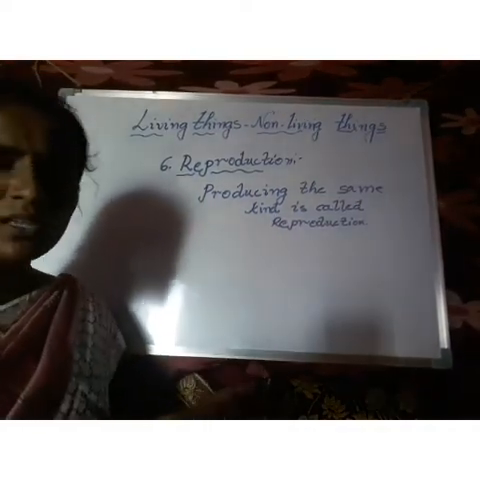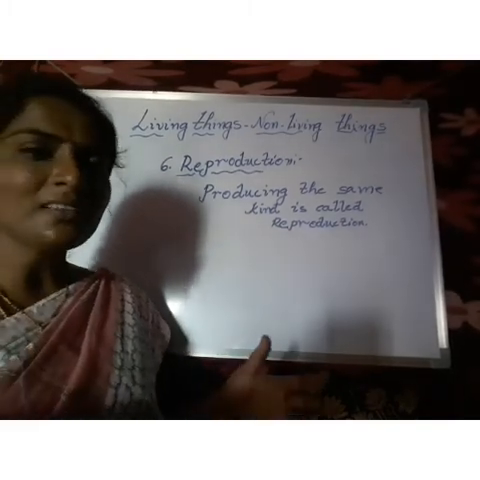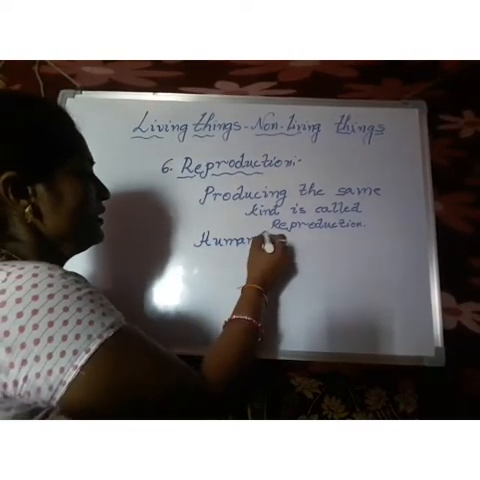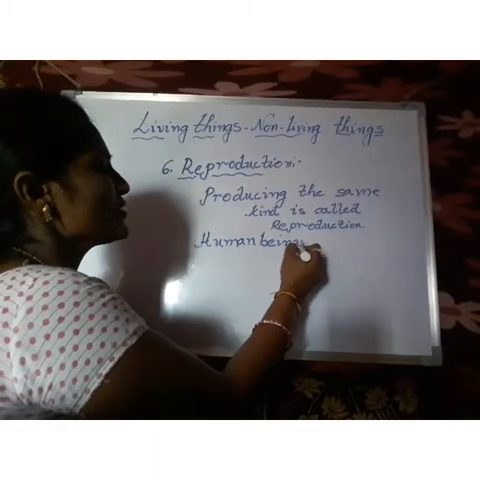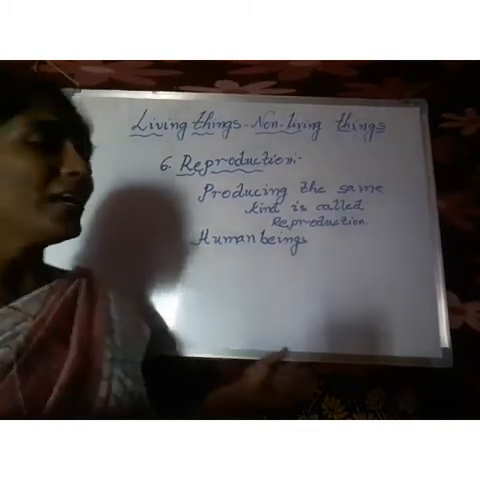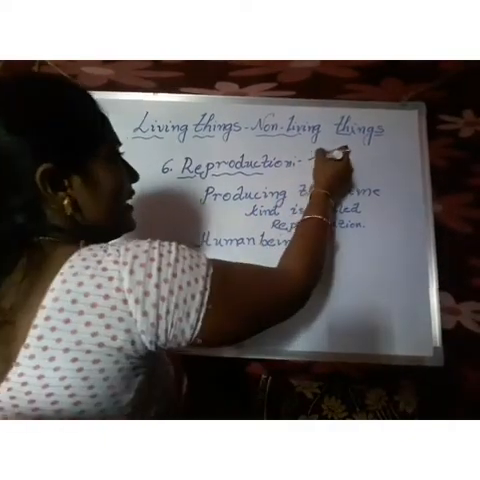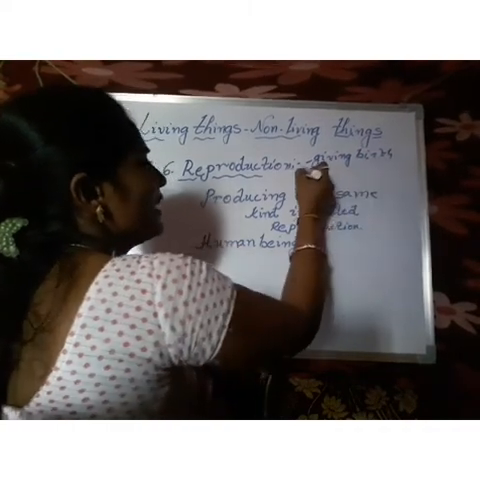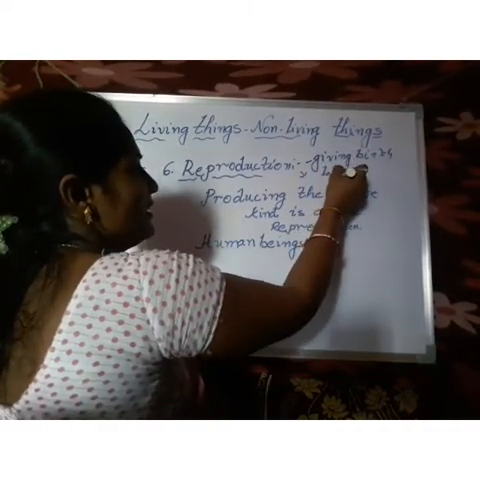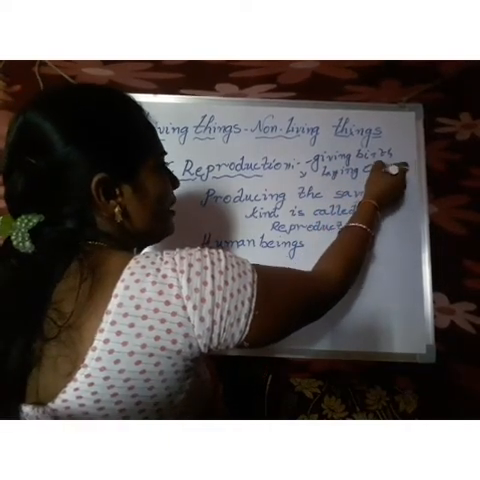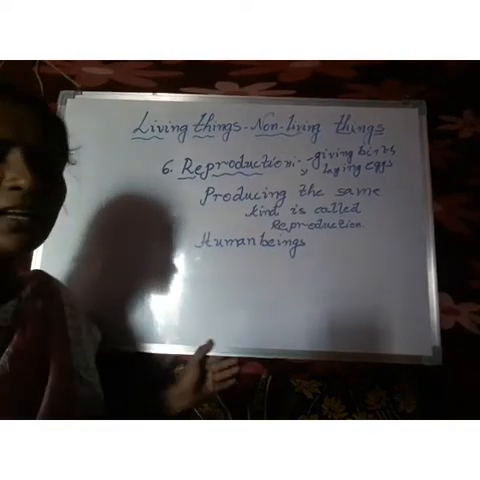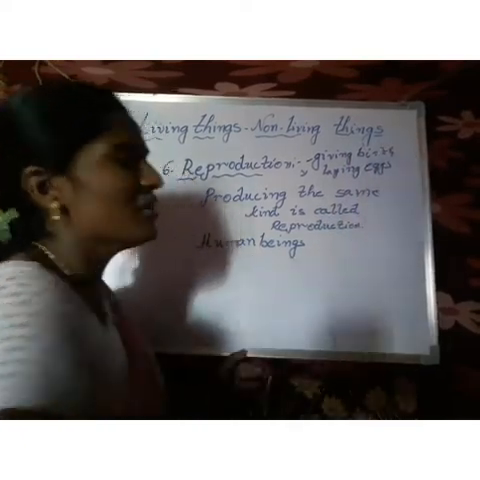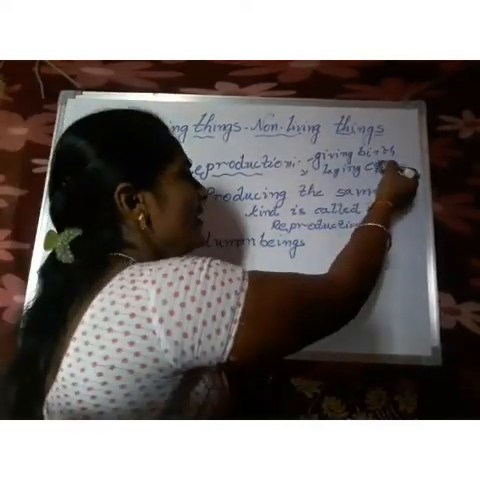See, what is meant by producing? Here they are generating their same kind. For example, human beings. For reproduction, it goes in two ways. One is by giving birth, and some animals lay eggs. These are the two methods of reproduction. What are the two methods? Giving birth to their young ones, and the second method is laying eggs.